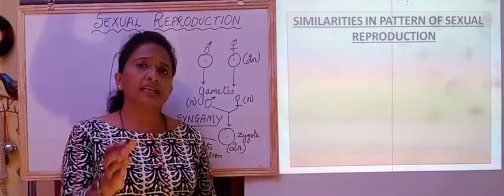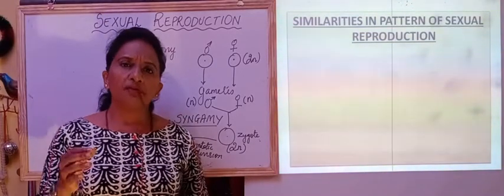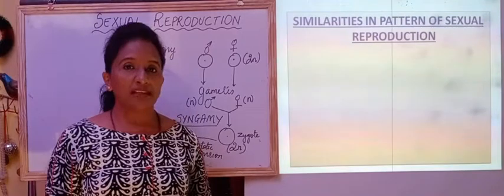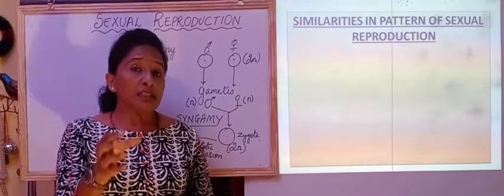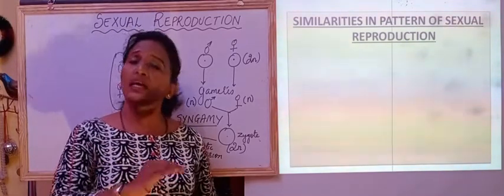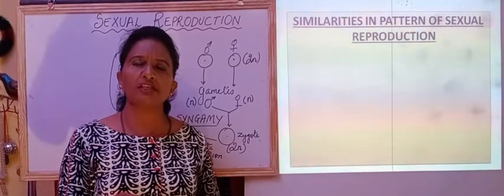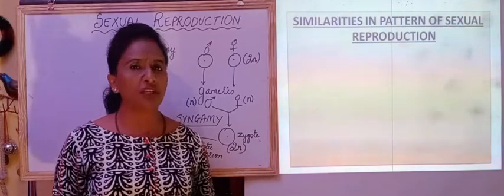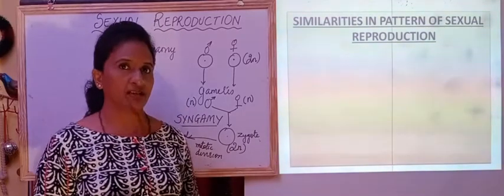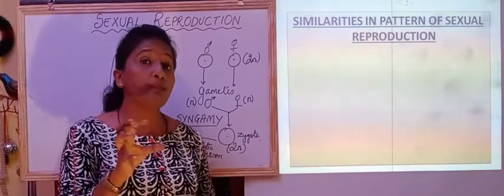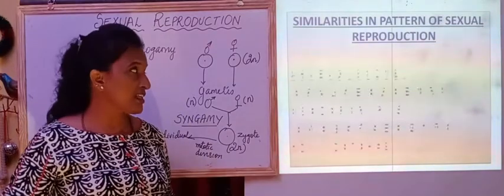So we see that higher plants, animals, fungi or protists have so many dissimilarities. These diverse organisms are different from each other morphologically, physiologically, and in their internal structure. But still they share some similarity with respect to sexual reproduction. So we'll see what the points are which show the similarity between these diverse organisms.